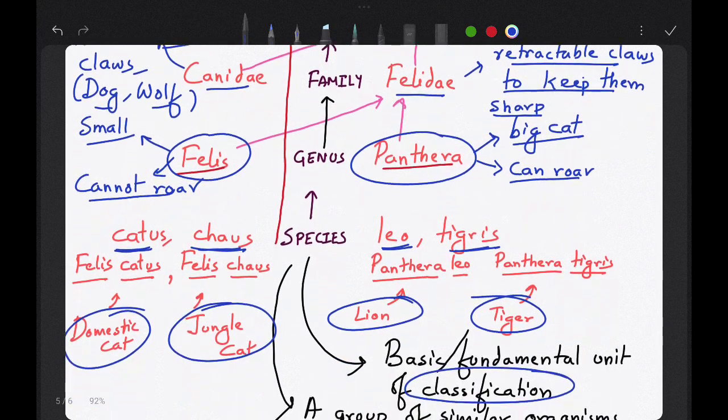Now, similarity in species. A lion and a lion will be more similar than a lion and a cat. The similarity is more within species, while the cat genus is different and the lion genus is different, so their similarity decreases.